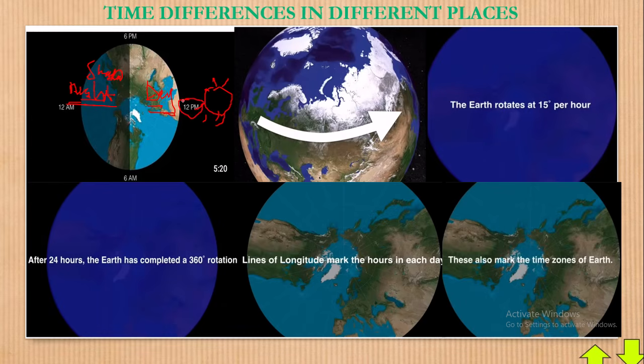And that's why, now look, we have this. This is 12 p.m. This is 12 a.m. We have this at 6 a.m. We have this at 6 p.m. I think now it means that the time differences will be in this way.